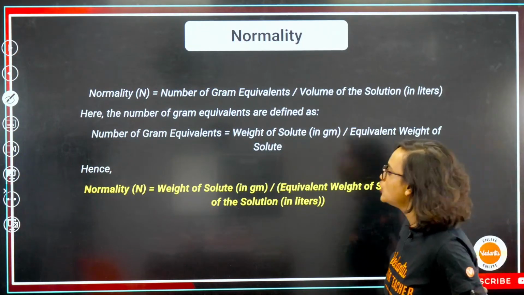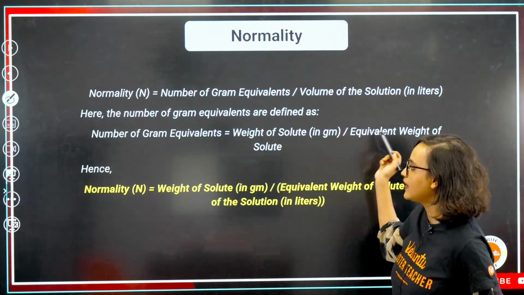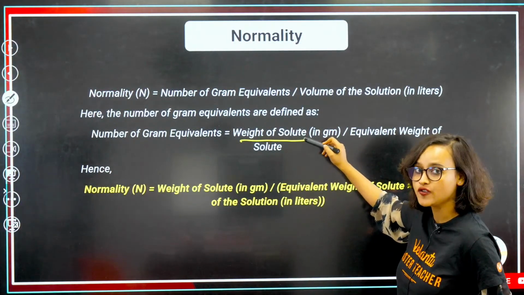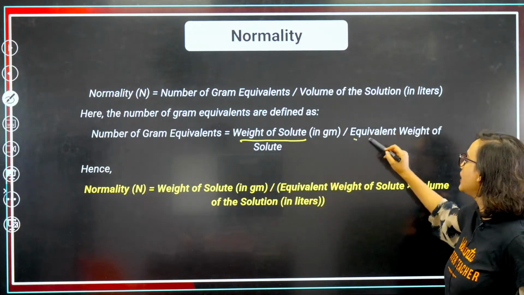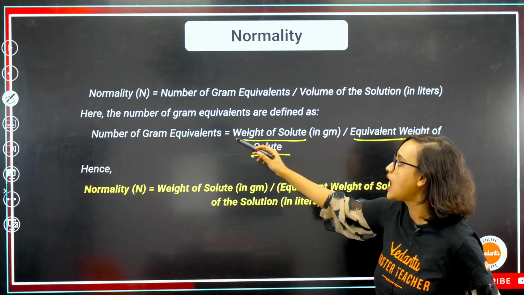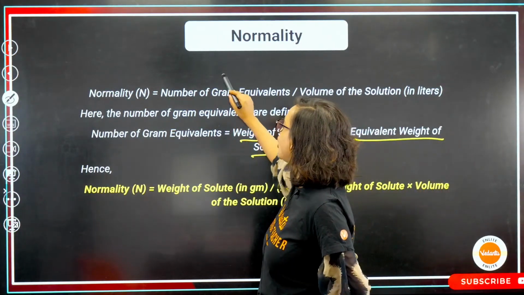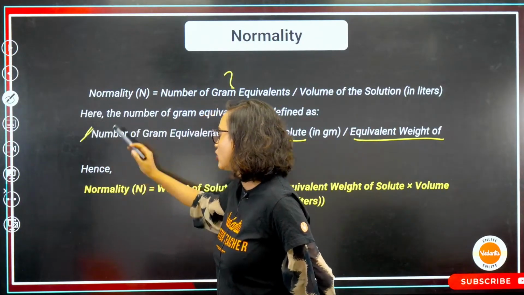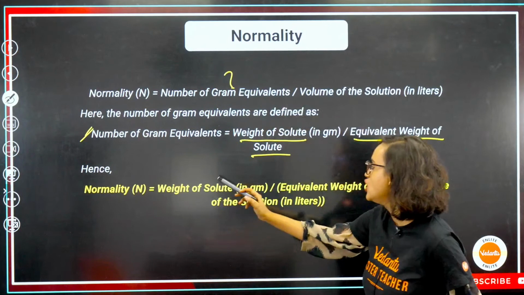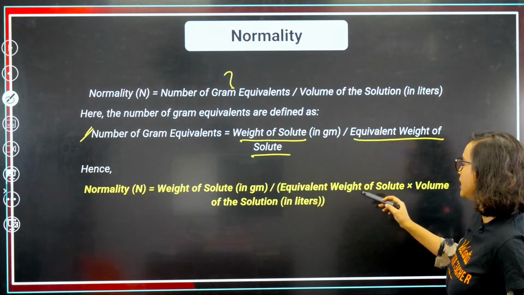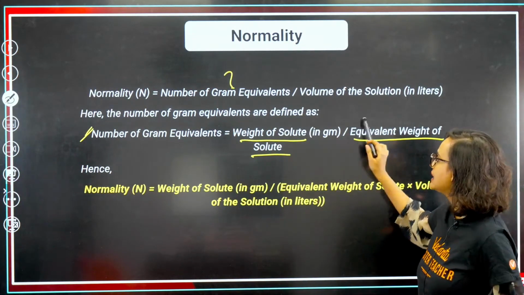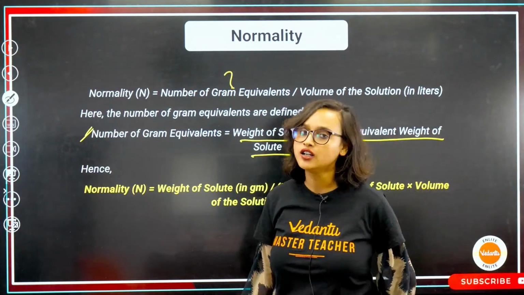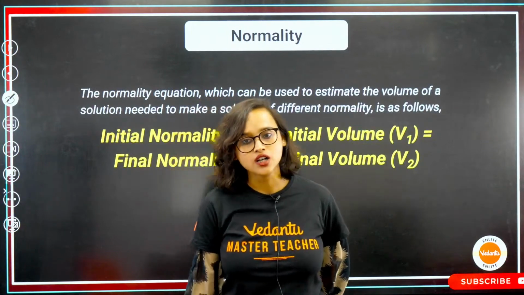So the number of gram equivalents is equal to the weight of solute in grams divided by the equivalent weight of solute. This is how you can find it out if it is not given. So normality is equal to the weight of solute in grams divided by the equivalent weight of solute, into the volume of the solution in liters. This becomes our formula.